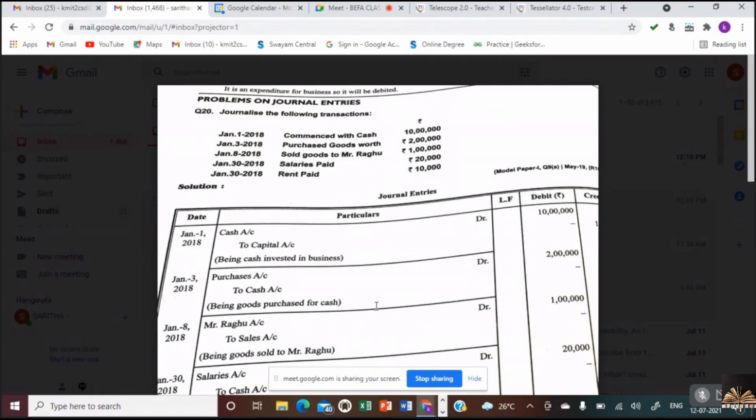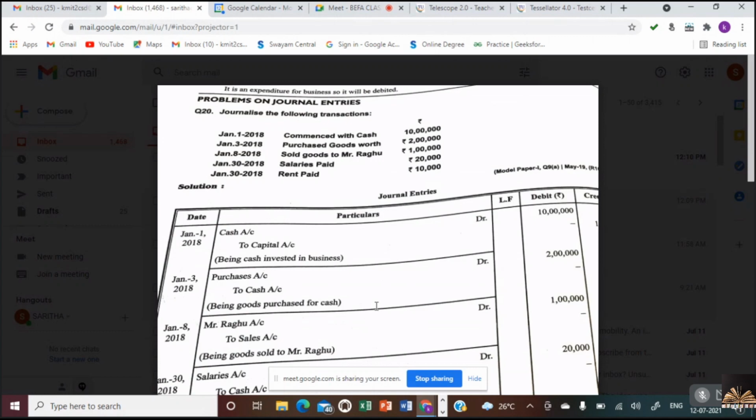Is it clear, Nana? Don't get confused. When a name comes, we should apply the name rule. Sales and purchases in cash, then we apply the real account rule. Is that clear? Next. Any doubt still? Since a name came, we have applied the personal account rule. What is the rule for personal account? Debit the receiver, credit the giver. Who is receiving? Raghu is receiving. So we debit Raghu's account and we credit the sales account. Is this clear?